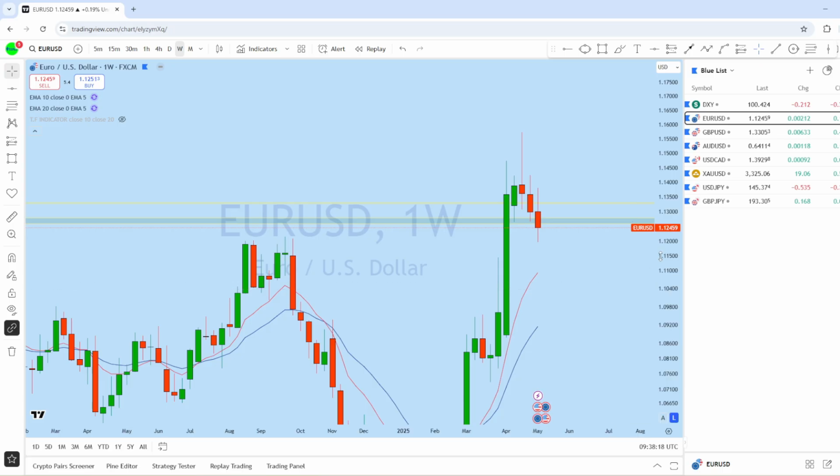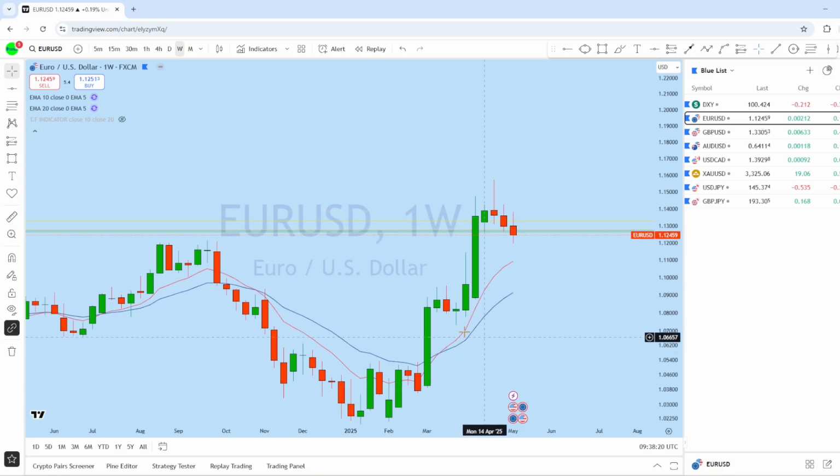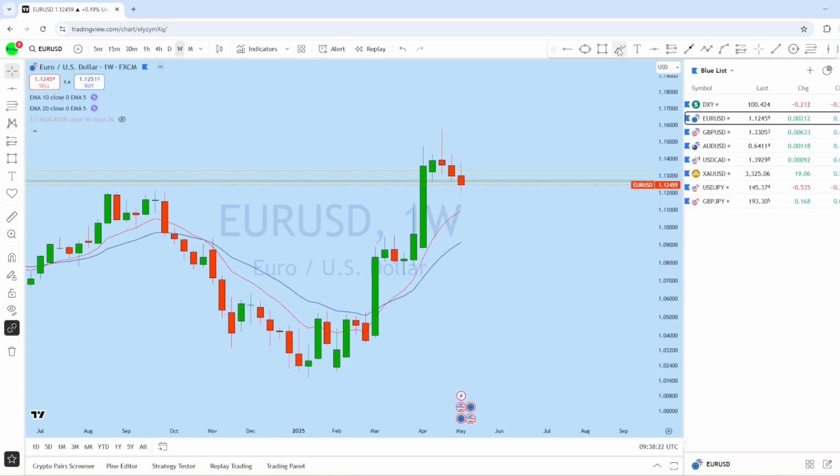If we look at the weekly chart here, we can see that it's a typical bullish market structure. From here, this is the weekly impulse followed by this narrow correction, and we can see another movement followed by the 3 weeks of pullback here.